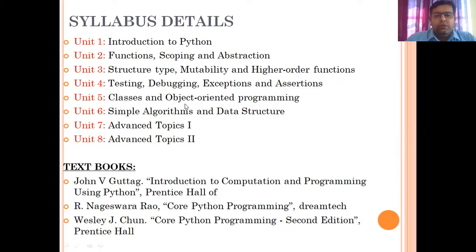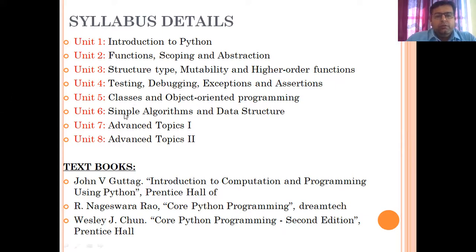All of you have studied this in your object oriented programming, Java, C++, but over here what will be the difference in terms of Python that we have to study? Classes and object oriented programming, as I told you, the OOP concept is also going to be used over here. But what is the difference? In the previous languages, the number of lines was more. In Python, we get a relaxation: the lines of code will be reduced and the syntax will be easy to remember.